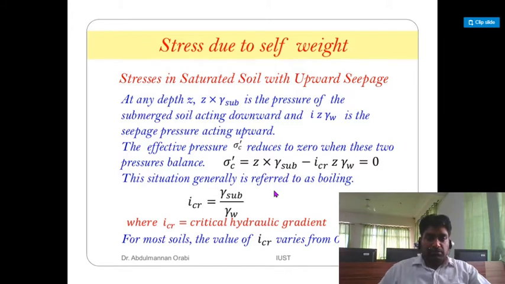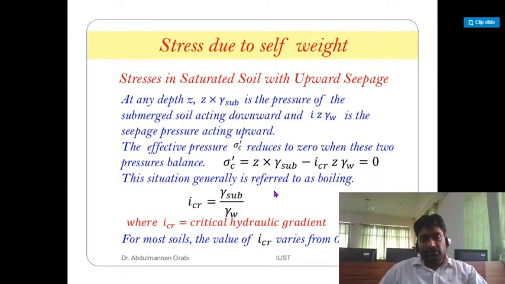At any depth, small z into gamma submerged is the pressure of the submerged soil mass acting downward, and i z gamma W is the seepage pressure acting upward. The effective pressure sigma C effective reduces to 0. These two pressures balance. Sigma C effective is equal to small z into gamma submerged minus i critical z gamma W, which is equal to 0. This situation is generally referred to as boiling.